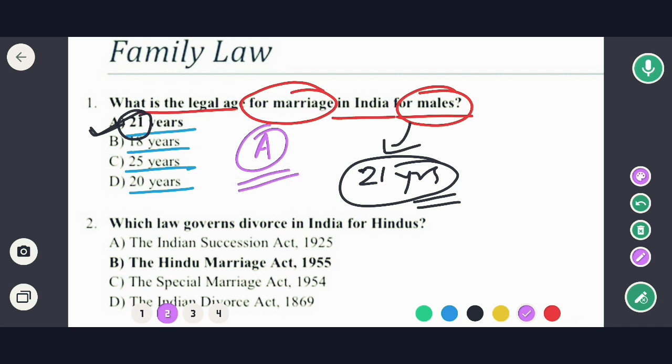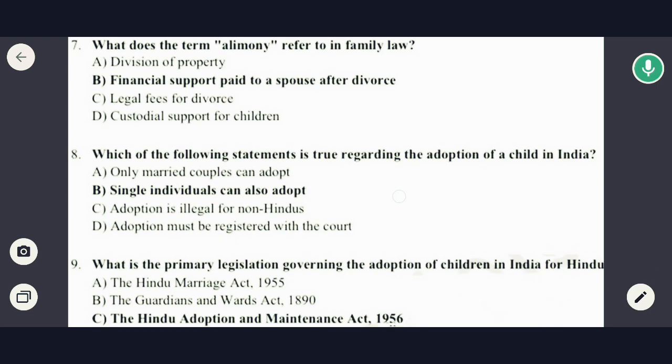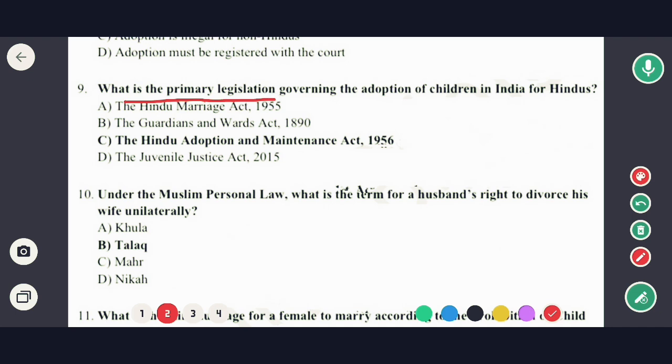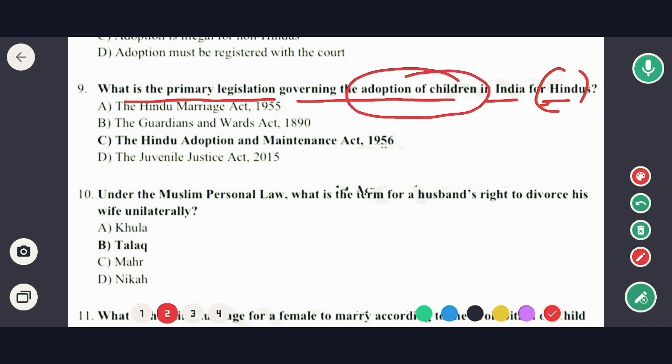Okay, so now moving to next question. What is the primary legislation governing the adoption of a child in India for the Hindus? हिंदूज के लिए दो चाइल्ड एडॉप्शन का प्रोविजन कौन सा एक्ट में दिया गया है? सो देखिए, options are the Hindu Marriage Act 1955, Parents and Wards Act 1890, the Hindu Adoption and Maintenance Act 1956, and the Juvenile Justice Act 2005.